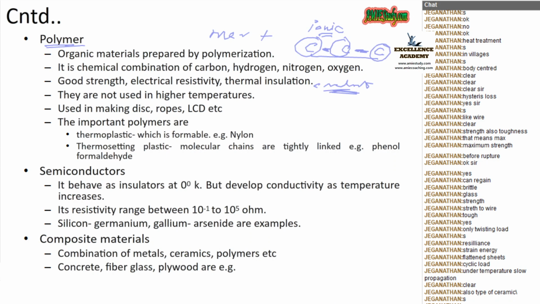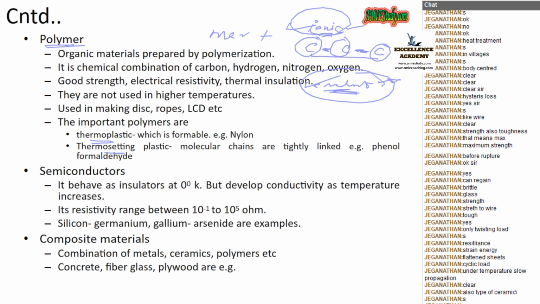So covalent bond is stronger than ionic bond. Based on these bonds, polymers are classified into thermoplastics and thermosetting plastics. Thermoplastics are made by means of ionic bond, that means a weak bond. In the case of thermosetting plastics, it is made up of covalent bond. It is a very strong bond.